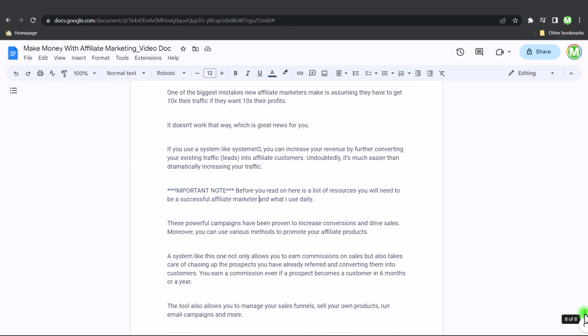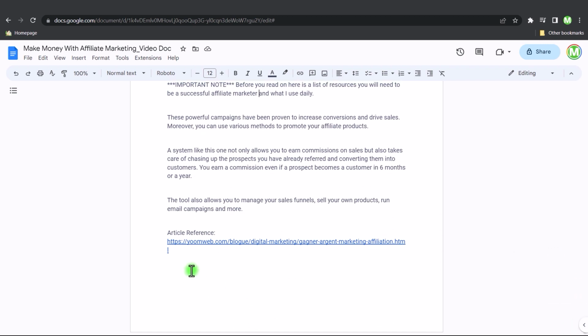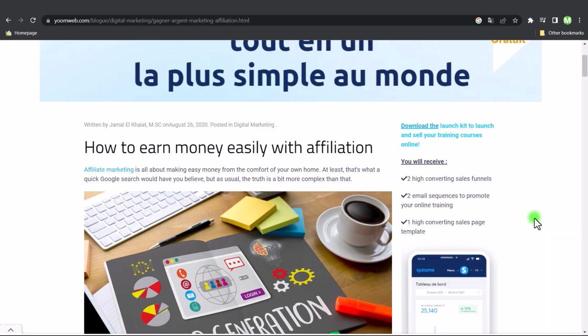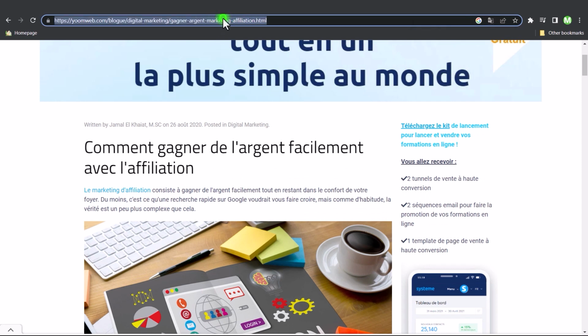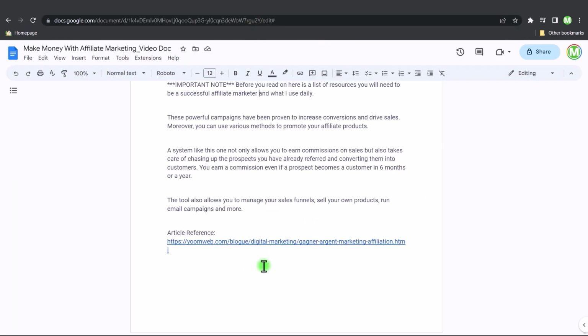And another thing that's really important here, I just scrolled down to the bottom of the article. You'll see that I have the article reference. And this right here is a link that's going to link back to the original article. So if I just go back to the original article, I want to go up here and hit Google Translate. And I translate it back to French. And I go ahead and copy that link. And I go back to my Google Doc. And that's what I paste in is the original article.